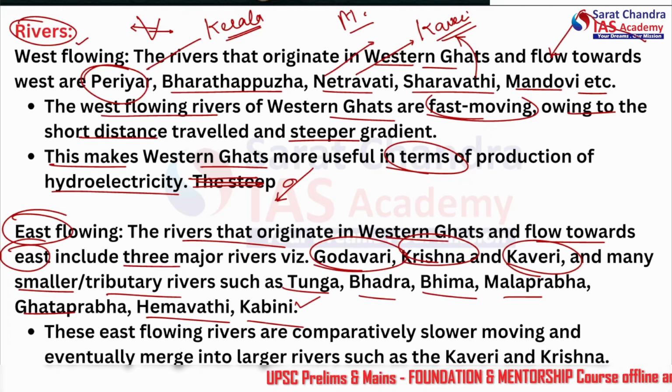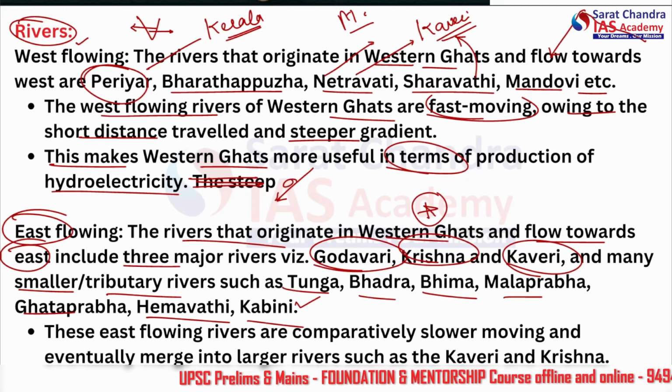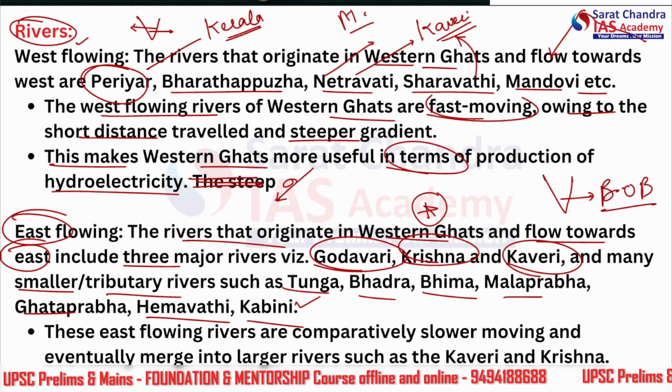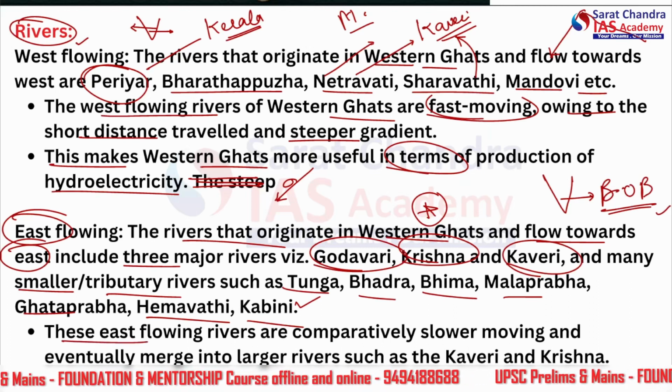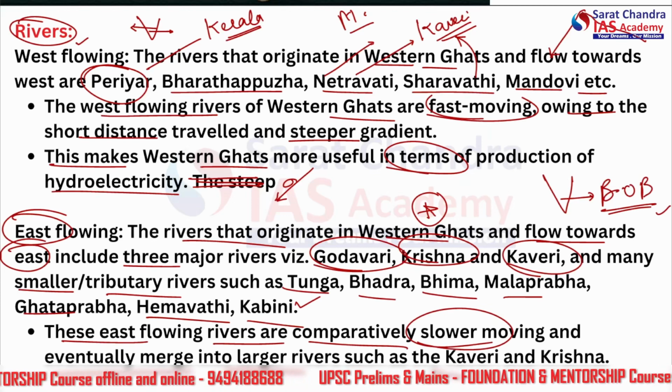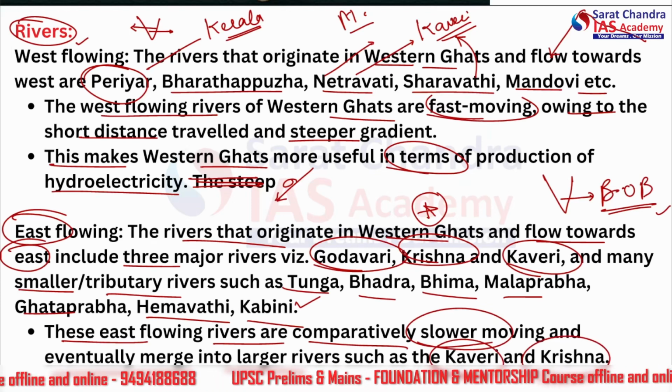So all these are very important, and mostly the east flowing rivers are very important, which flow into the Bay of Bengal eventually. Alright, so these east flowing rivers are comparatively slower moving and eventually merge into larger rivers such as Kaveri and Krishna.